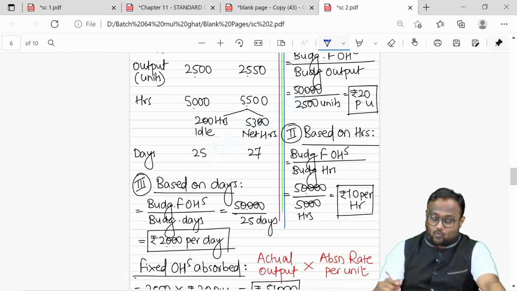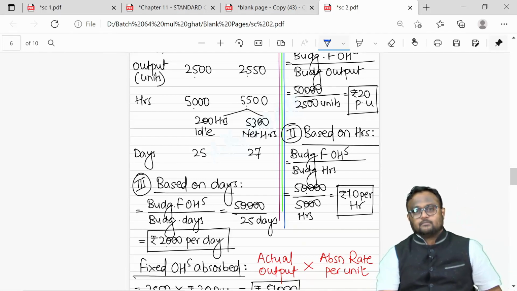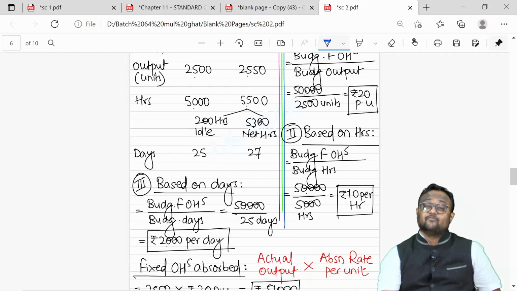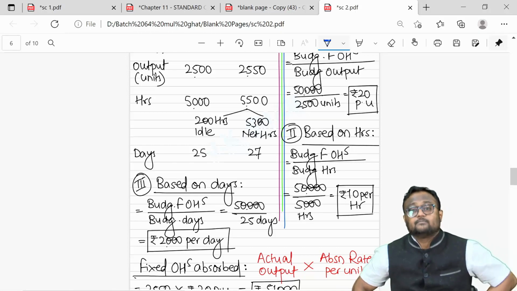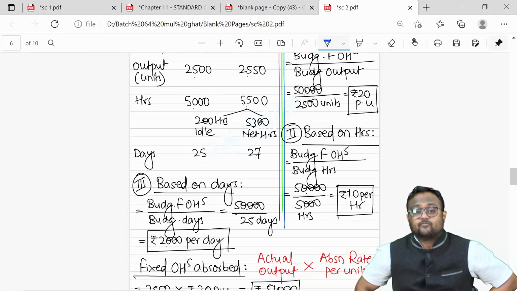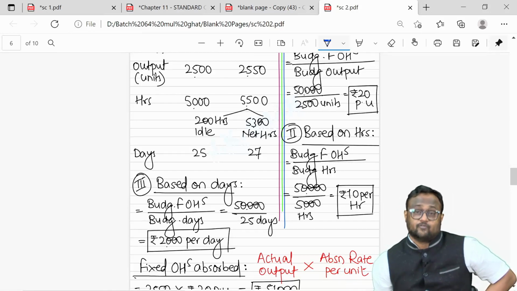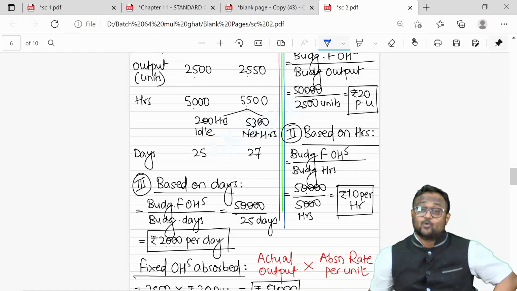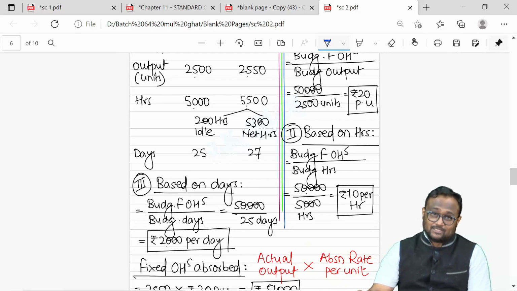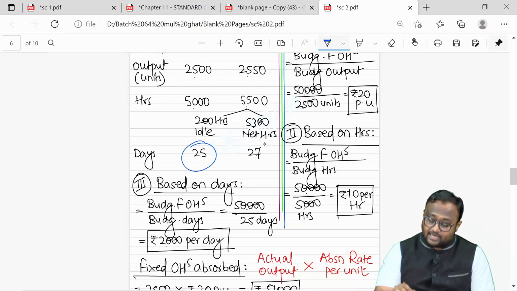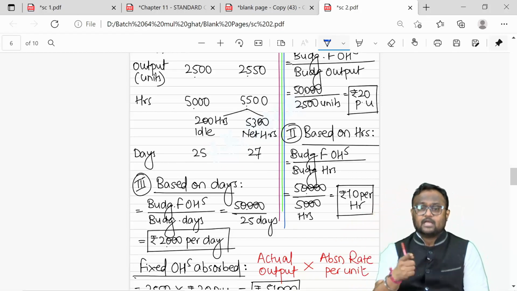You understood this? So whatever you have paid under an assumption that you will be working for 25 days, you have actually worked for 27 days. That means there was an excess utilization of 2 more days, and of course it was without paying any extra fixed cost, right? So excess utilization without paying any extra fixed cost is definitely a good sign. Instead of working for 25 days, I am working for 27 days, 2 more days worked in the same premises without incurring any extra cost.